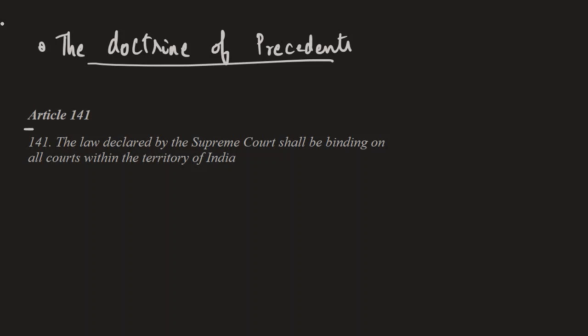So at this time let's keep in mind Article 141. Article 141 basically says that the law declared by the Supreme Court shall be binding on all the courts within the territory of India.